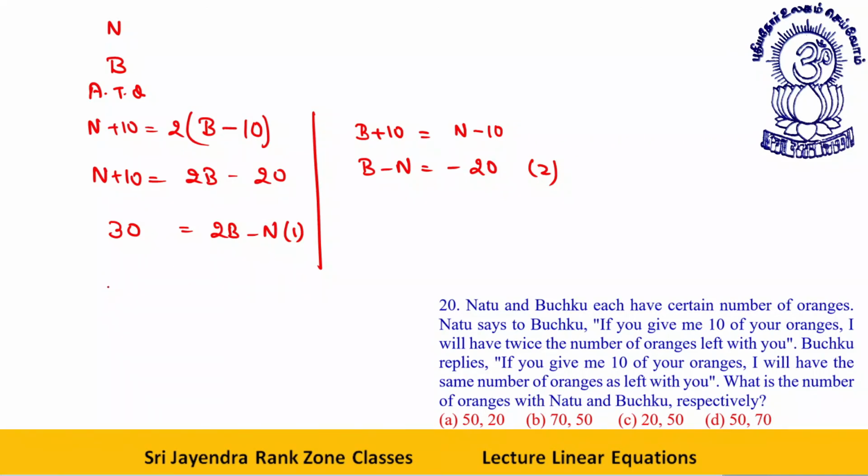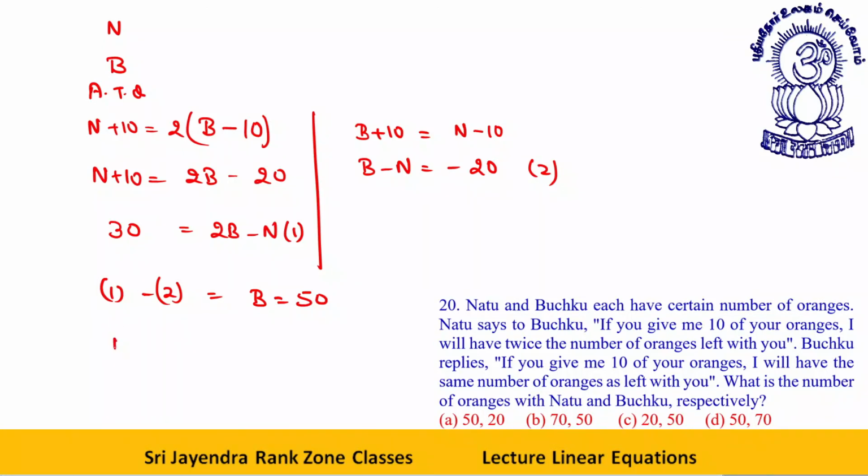Now, first minus second will give me what? b is equal to 50. What is the number of oranges in Nattu and Bachku respectively? Bachku has 50, okay.